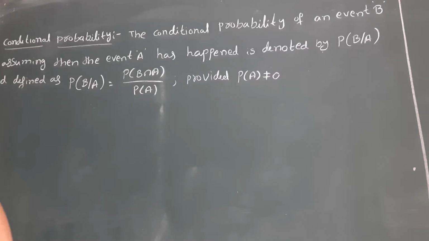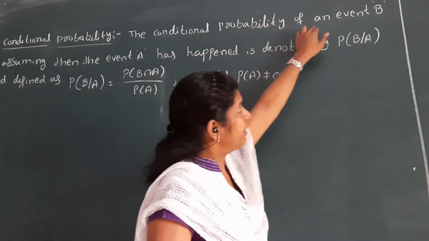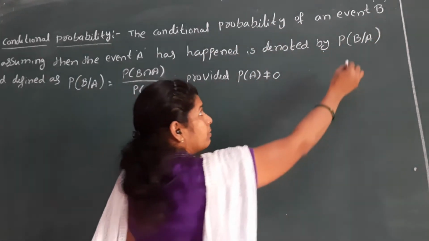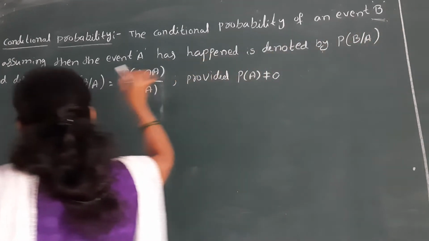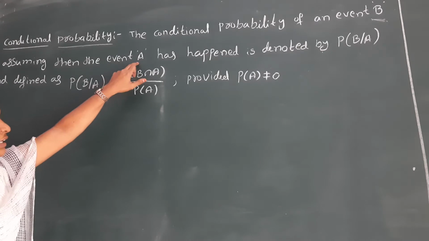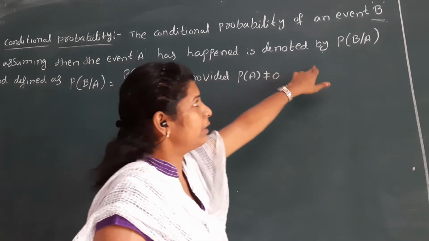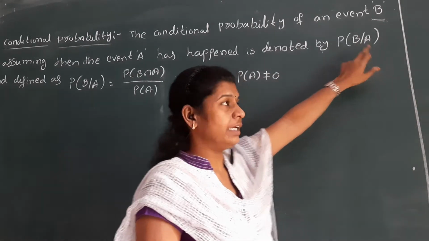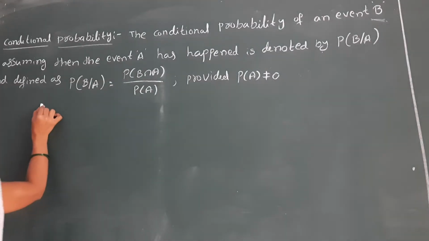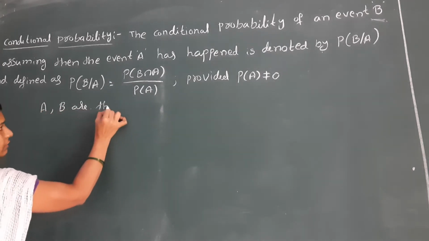Now see here, conditional probability. Conditional probability is nothing but the conditional probability of an event B, assuming that the event A has happened. It is denoted by probability of B by A. That means event A and event B are the two events